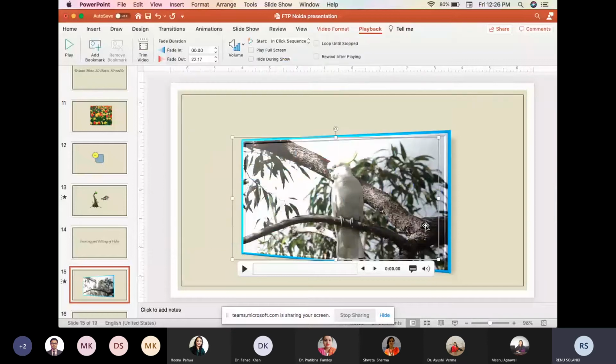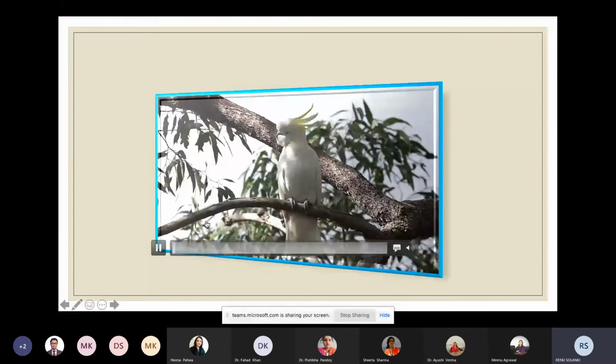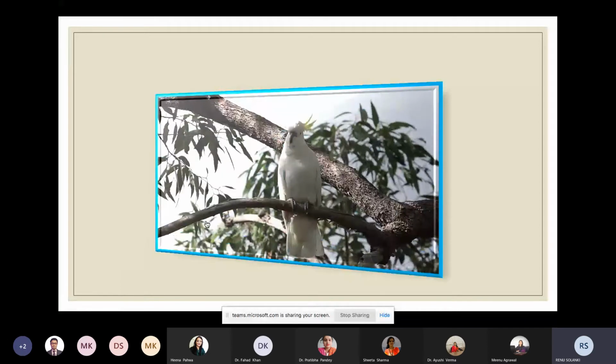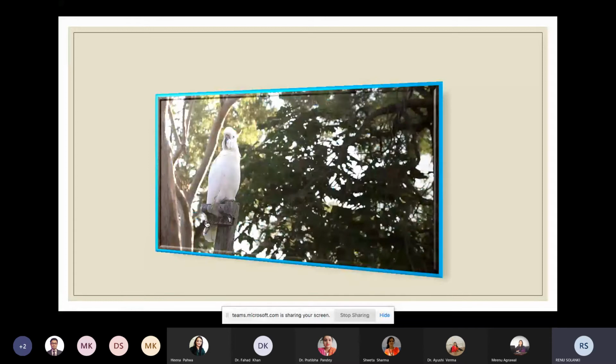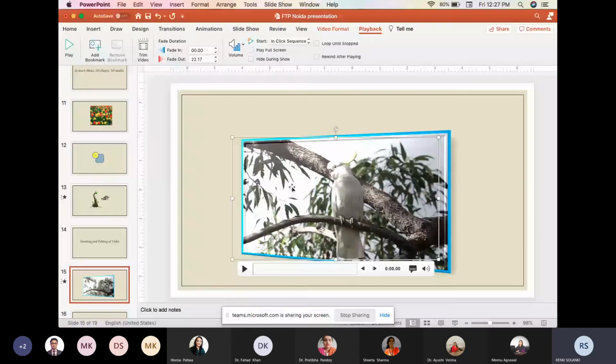Then we will go to the presentation mode and click on it, and this video will be played. So you see that this video is playing only after clicking on it, and it is coming only in some part of the presentation. If we want to play it on the entire screen and want it to play automatically when the slide comes, then we can do some changes to it. That we can do over here.